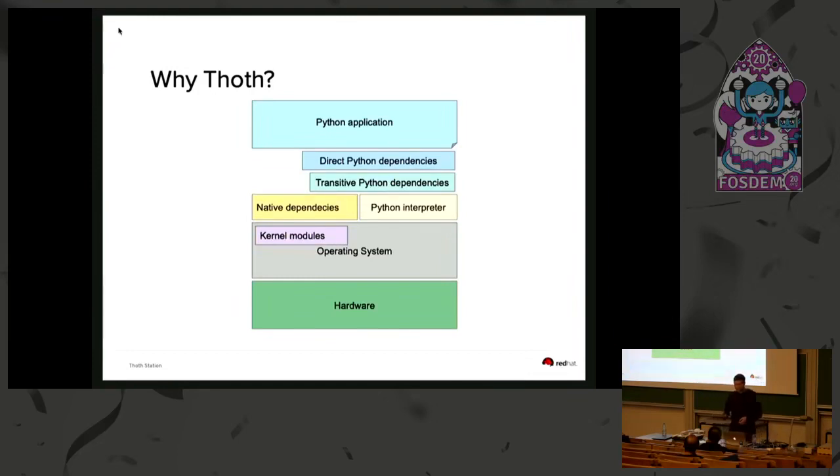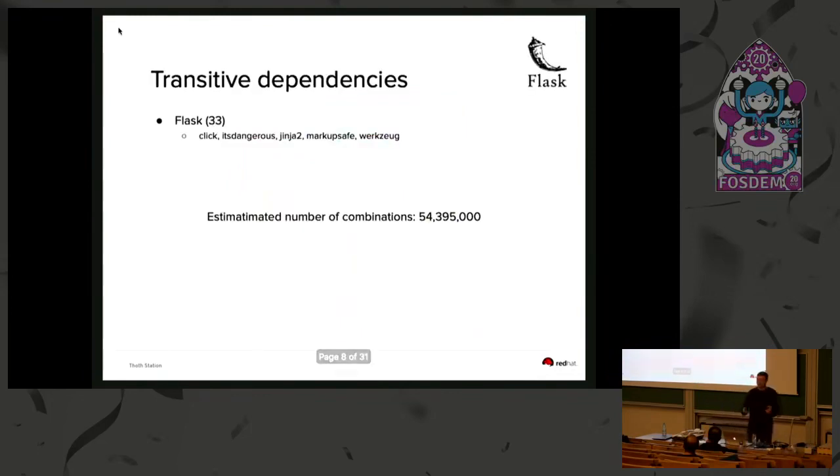So let's take a look at this layer. Let's take a look at direct dependencies and transitive dependencies. When I was writing these slides, I took a look at packages, and I found out that there are 33 releases of Flask. When you do pip install Flask, you introduce 5 additional packages such as Click, ItsDangerous, Jinja, and so on. These are also released in different versions.